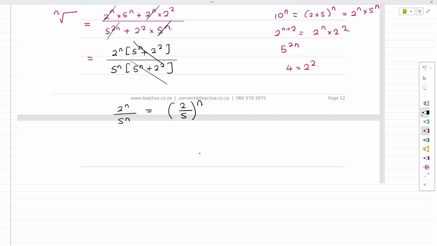Now let's not forget that we had this entire nonsense rooted by n. And now the square root and the power cancel out, and this entire thing just equals 2 over 5. But that's all there is to this question.